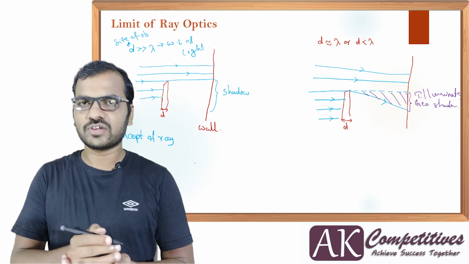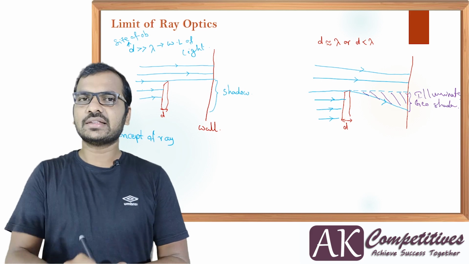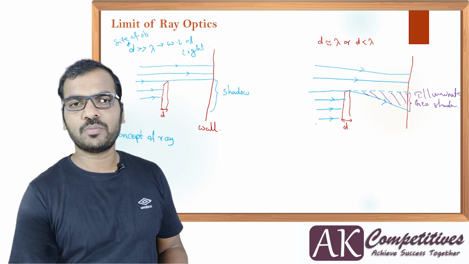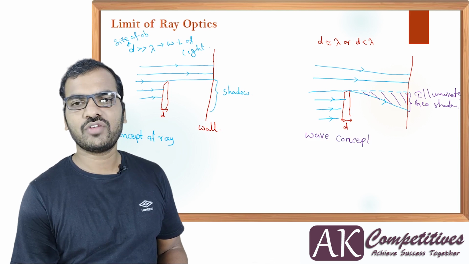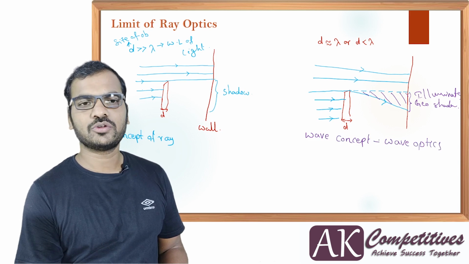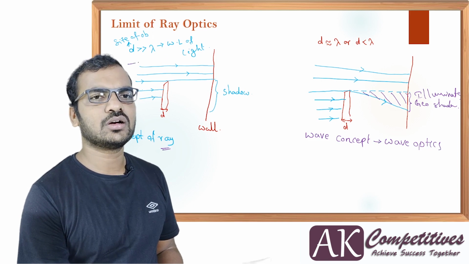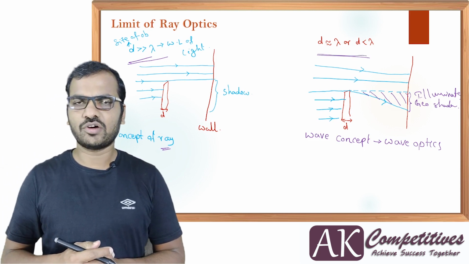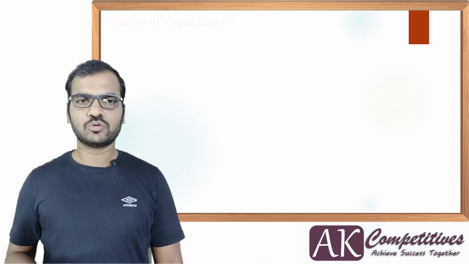So this is the basic idea. The bending phenomenon is not possible for a particle, so definitely it should be for a wave. So the wave concept should be considered at this point in order to discuss this. That is the reason why you can call this wave optics. I hope all of you are able to understand the wave concept. So wave optics, and here you have to use the ray concept, ray optics. So this is the condition for ray optics, and this is the condition for wave optics. Mathematically we can have a formula which we are going to discuss in wave optics, as I told you. Okay, at this point this is enough, and let's move to the next point.